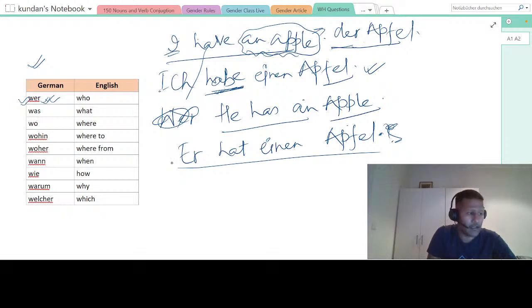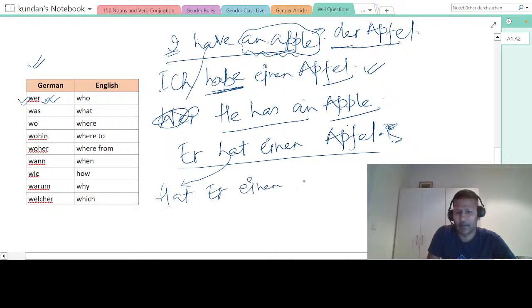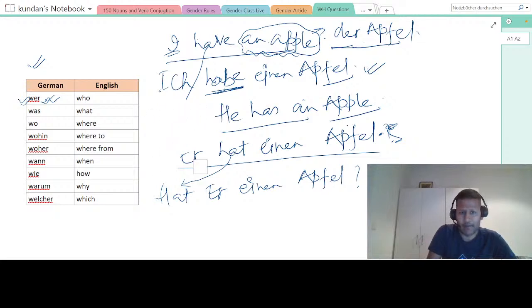But I will say, does he have an apple? So how do you form the question? You just put this hat here. Hat er einen Apfel. So, does he have an apple? That is how you make a simple sentence and question here. Okay. Now let me take another example. Okay, with haben we have seen how to do it.